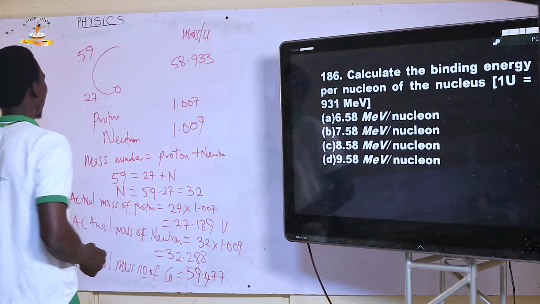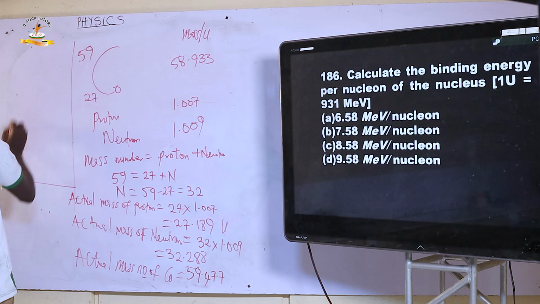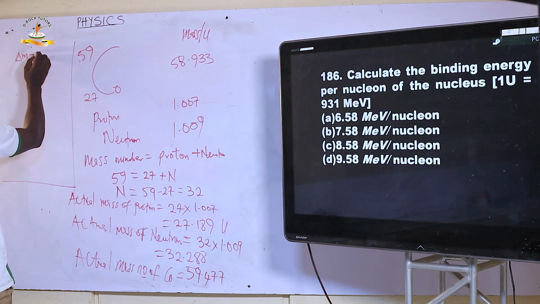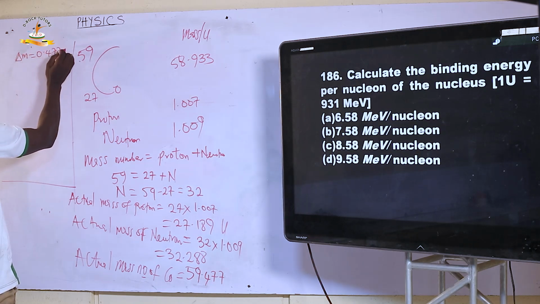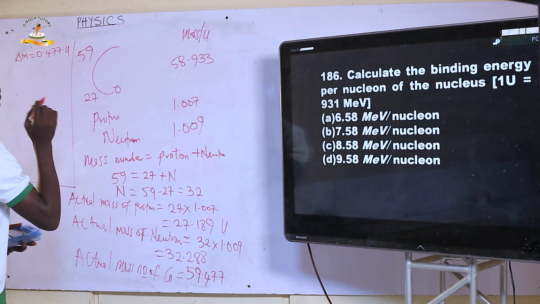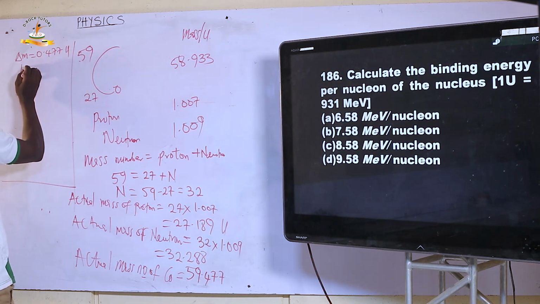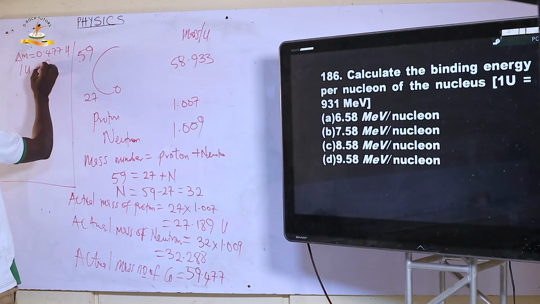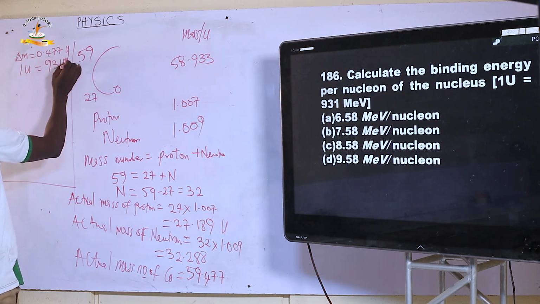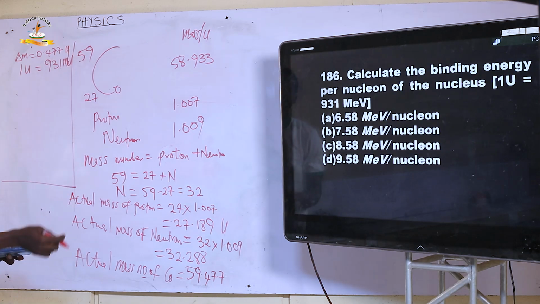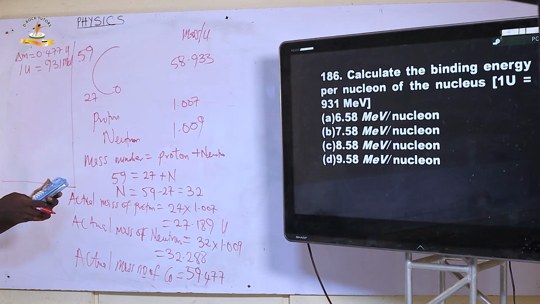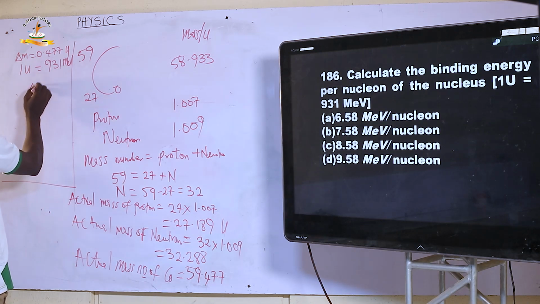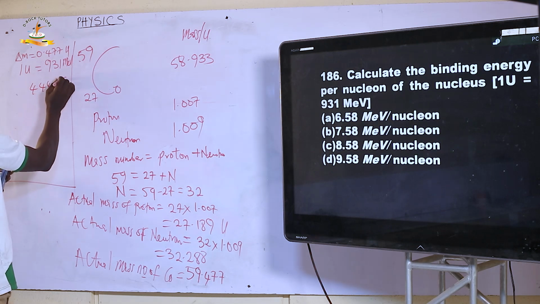Having gotten that, the mass defect, delta m, is 0.477 U, and we're told that 1 atomic mass unit, 1 U, is equal to 931 mega electron volts, MeV. So how many mega electron volts will we get from 0.477? So we just say 0.477 multiplied by 931, and this is going to be 444.08 what?